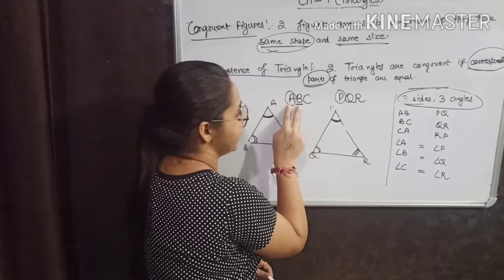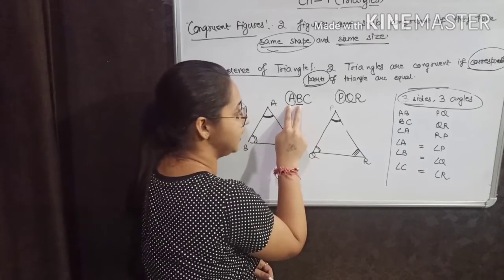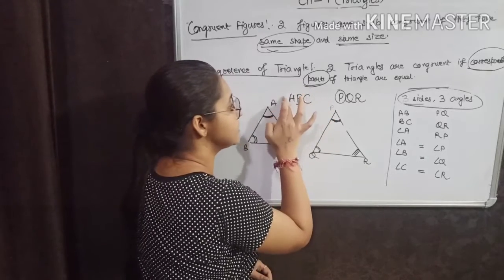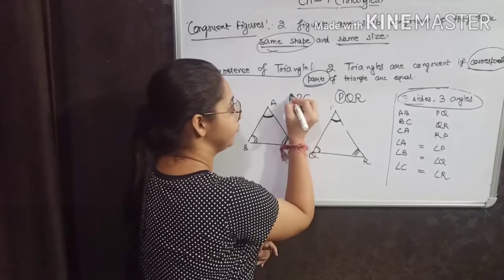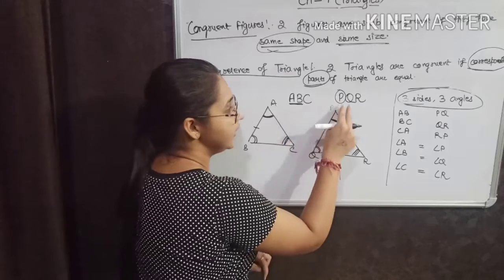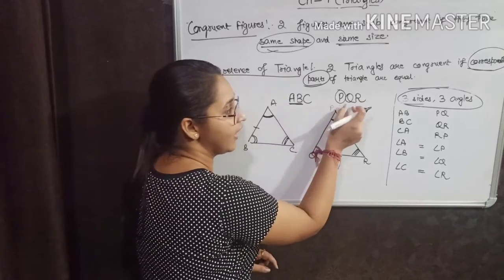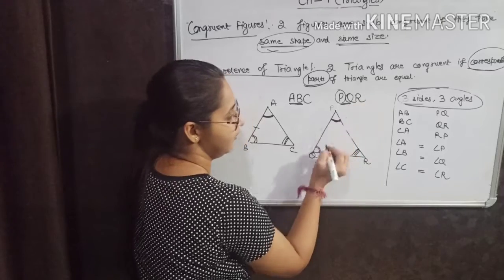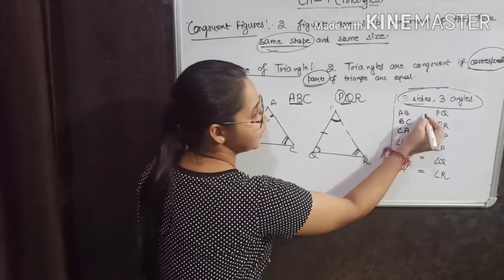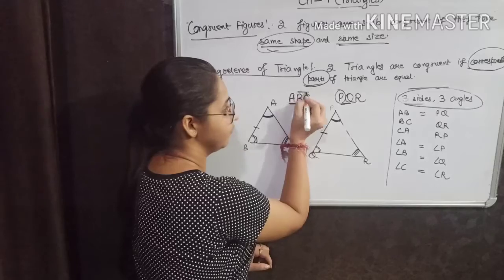First, if I am taking these two vertices, the line is AB. And if I take this line AB, then in this triangle corresponding to AB, what do I have? I have PQ. PQ is here. It means AB must be equal to PQ. Got it? Now, BC.